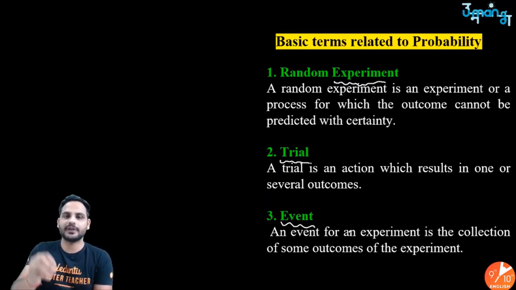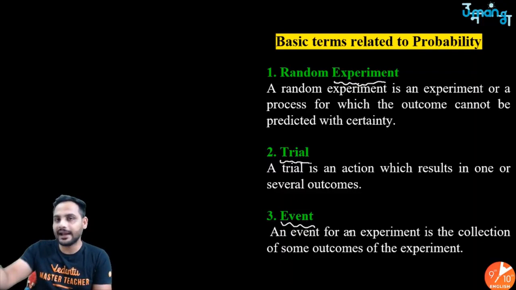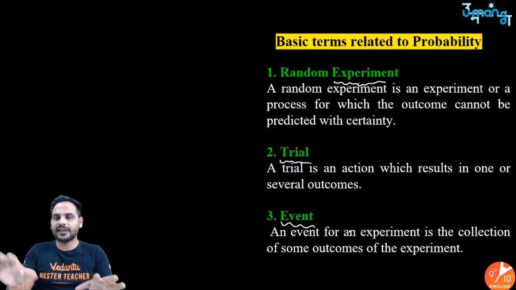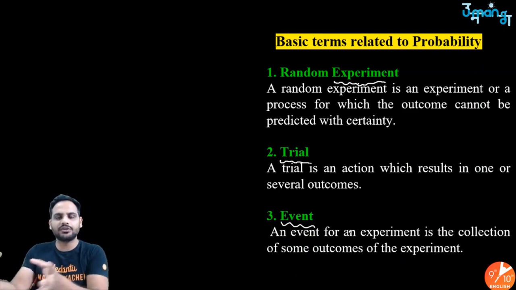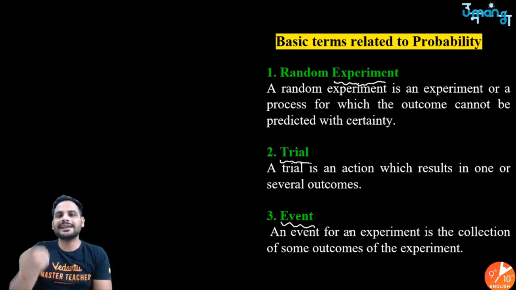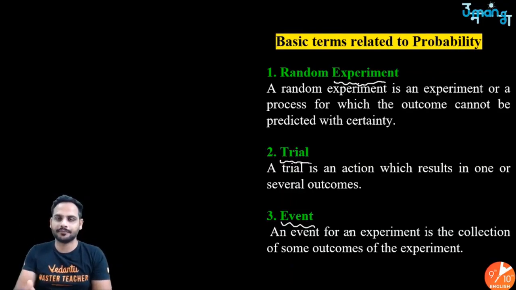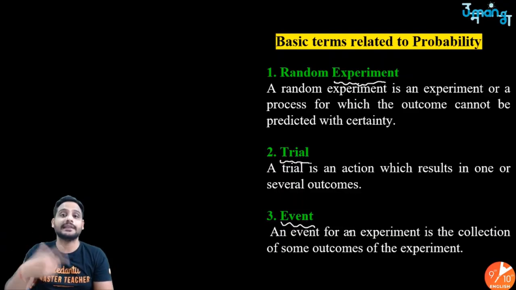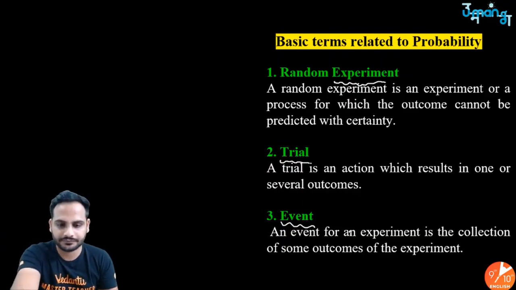Either you can say getting a head is an event or getting a tail is an event. All the different outcomes can be termed as an event, or you can combine two or three outcomes and create an event. So an event tells you the details of the result that you want. If my event is getting a head, I will see how many times I am getting the head. Okay, chalo.